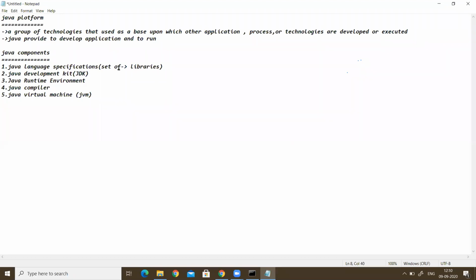Apart from these components, Java also provides a garbage collector and some other components.